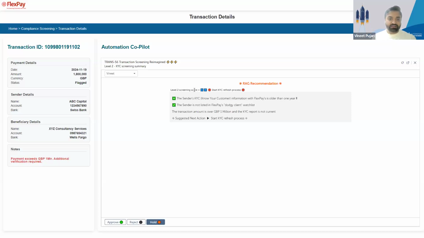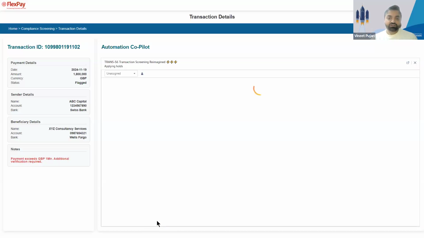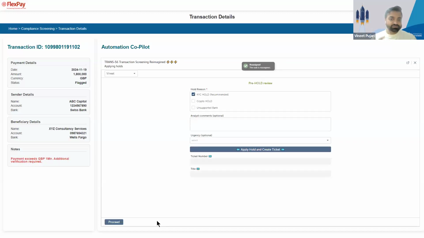Now, since the screening score is 50, I must hold this transaction, right? Because I need to initiate a KYC refresh process. I need to ask the sender to submit additional documents. Now, previously, what I used to do was I used to switch or toggle to a ticketing application like ServiceNow or Zendesk, and I used to manually copy paste all of the information from FlexPay onto the ServiceNow or the Zendesk platform. But now I don't have to do that.